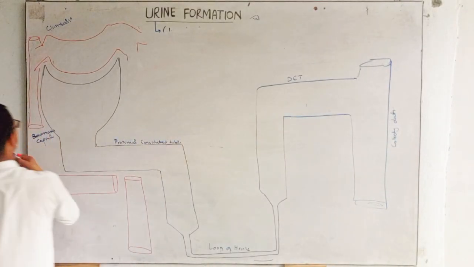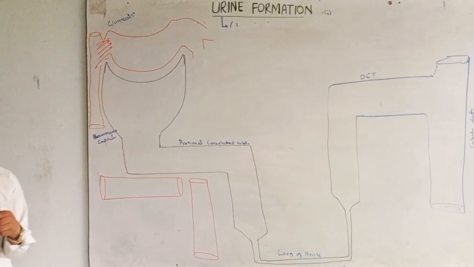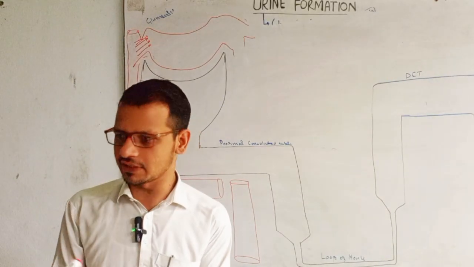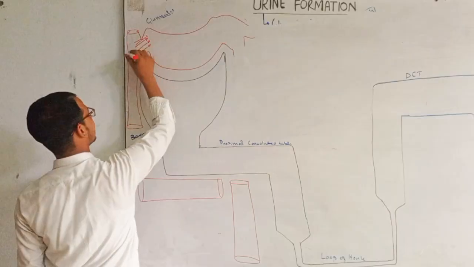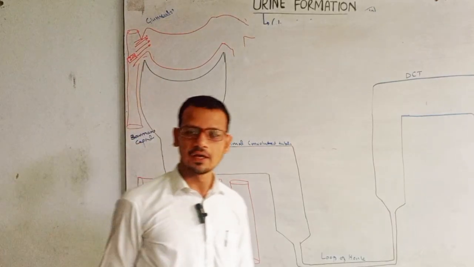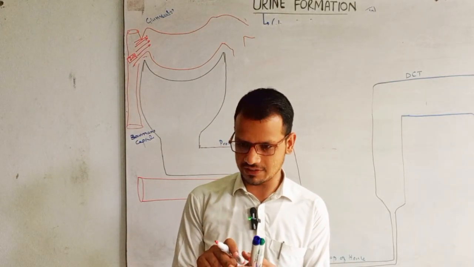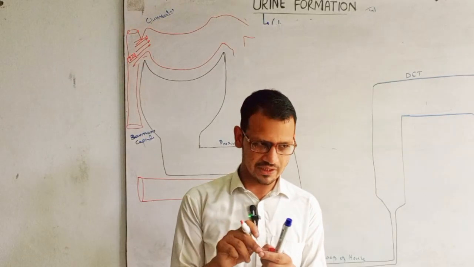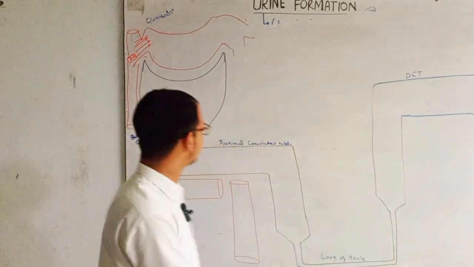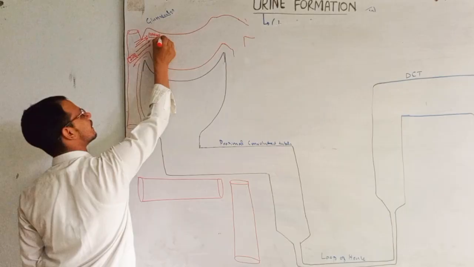Now from here, the blood is coming to the kidneys. How much blood is coming to the kidney? Of cardiac output 20%, and 20% is about 1000 ml. So here 20% of blood is coming into the whole nephrons, meaning both kidneys get 20% of the blood from cardiac output. It means this 1000 ml blood is dividing among 2.4 million nephrons, right? But here we have one nephron, so 1000 ml blood is coming here.